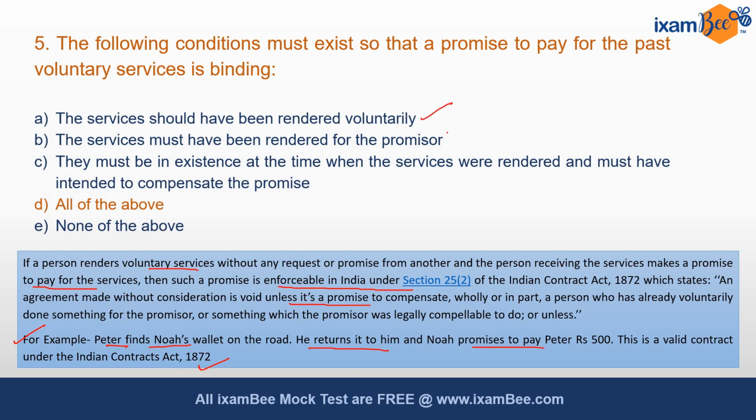The services must have been rendered for the promisor. The services, that means the return of the wallet, was for Noah. They were in existence at the time when the services were rendered, and Noah has promised to compensate, promised to give rupees 500. Therefore, there was intention to compensate. Hence, the correct answer is D.